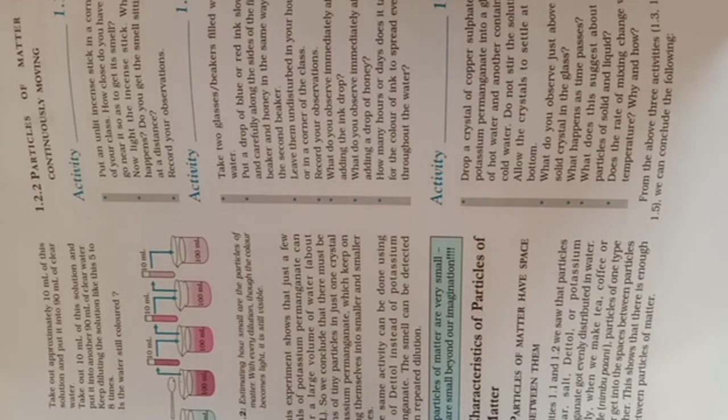We observe that the level of water in the beaker remains the same. Conclusion: matter consists of small particles. There are some vacant spaces called voids. These spaces are also known as intermolecular space.